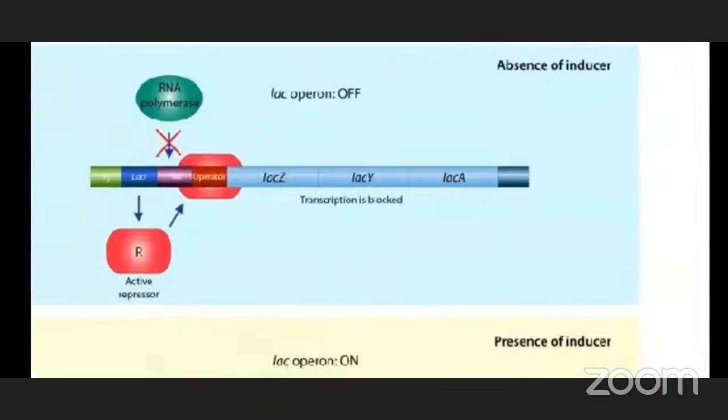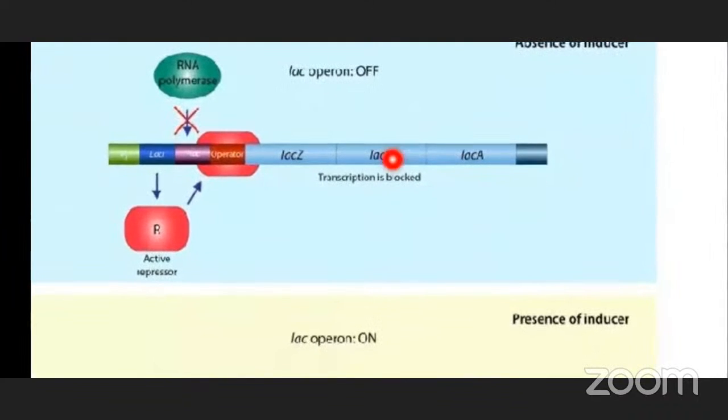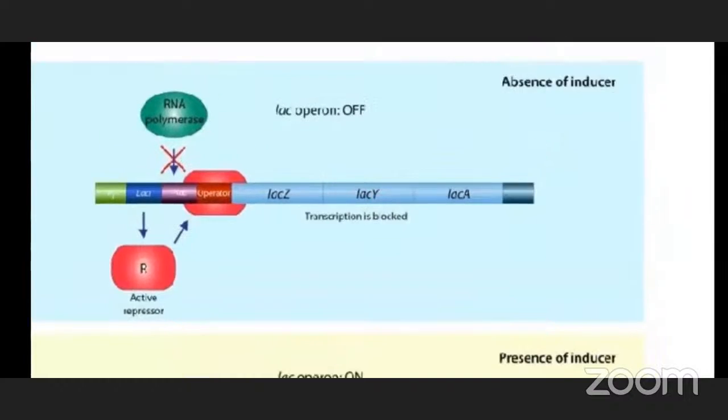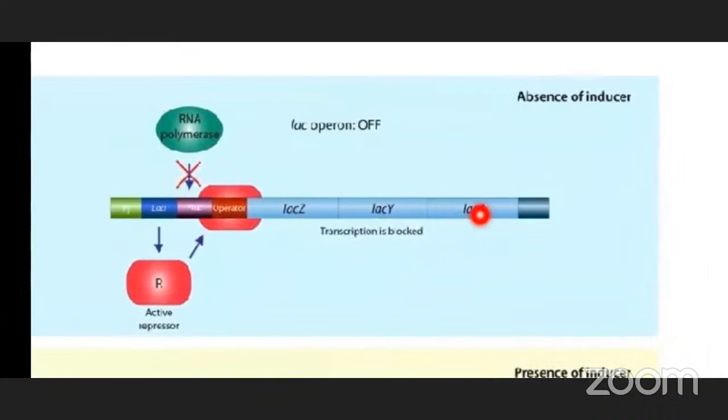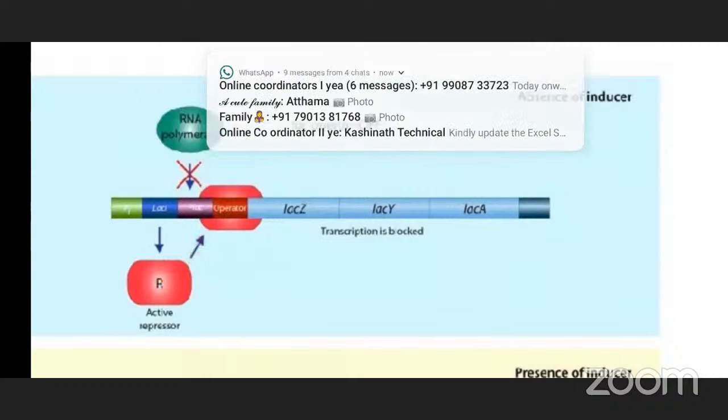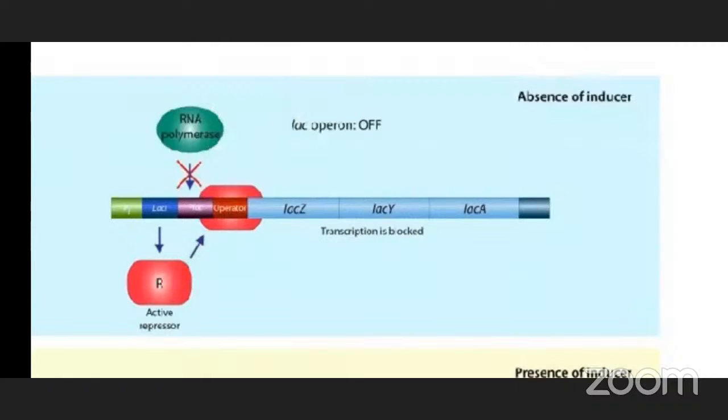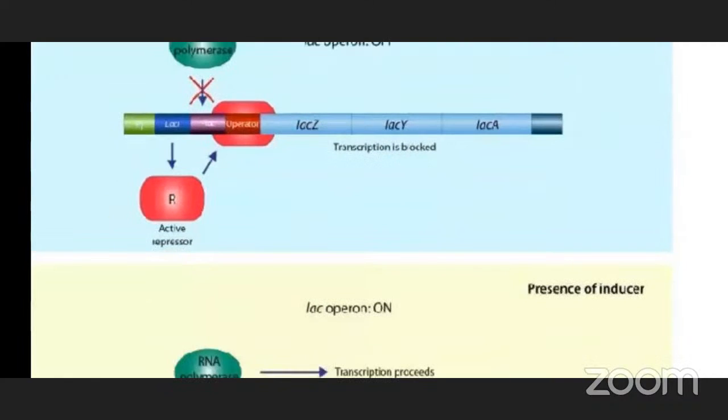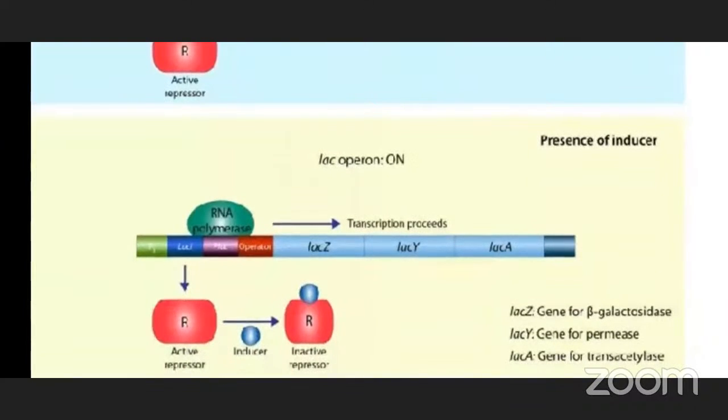Okay. Next, if lactose is not available to the E. coli cells, in the absence of inducer, means in the absence of lactose, this repressor is active because there is no inducer. In the previous case, inducer is there. This inducer binds to the repressor. This repressor becomes inactive.